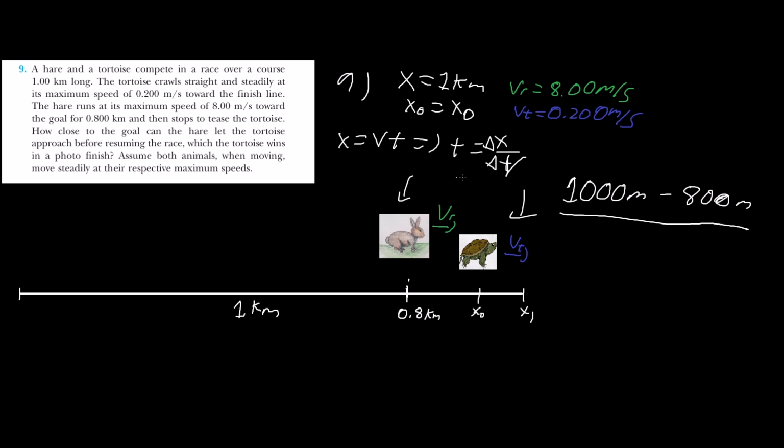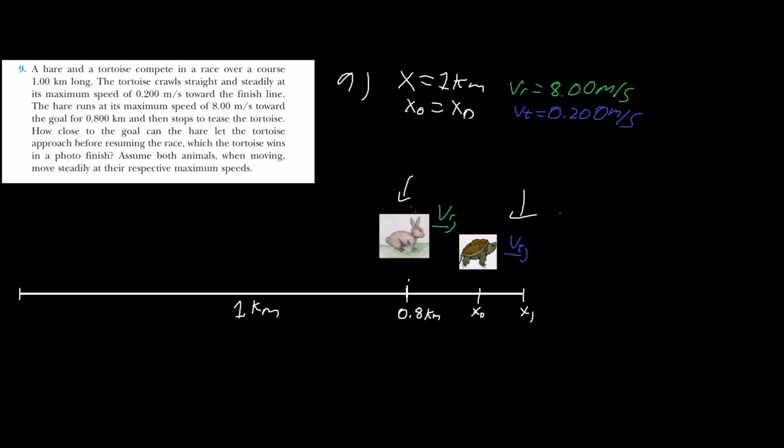The time it takes when the rabbit runs at a speed of 8 meters per second: you guys catch that? The setup here is 200 meters divided by 8 meters per second, so the time it takes for the rabbit to go from this point to that point is going to be 25 seconds.